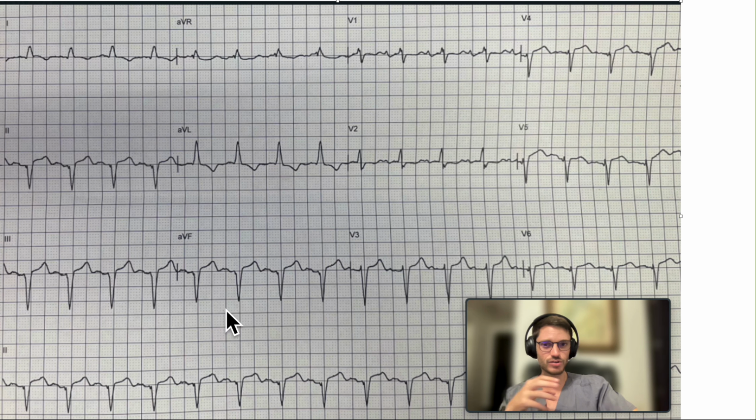And since this is inferior leads, and this could be right ventricle, I would go on to do the posterior leads, which would be V7, 8, and 9. And I would also do the right leads, which would be basically turning them around. Most significant leads in the right would be V3R and V4R. The rest doesn't have much clinical significance. So that's it. This is my diagnosis.